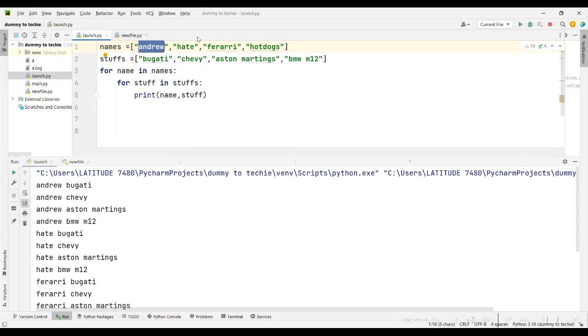It means when the name is Andrew, enter the stuff list and do name and stuff: Andrew Bugatti, Andrew Chevy, Andrew Aston Martins, Andrew BMW. Then go back again to the names list. When the name is Hate, come and do Hate Bugatti, Hate Chevy, Hate Aston Martins, Hate BMW. Go back to the list again, Ferrari, Aston Martins, BMW, like that. So that's what you have here.